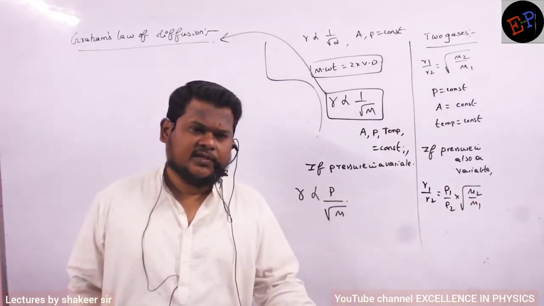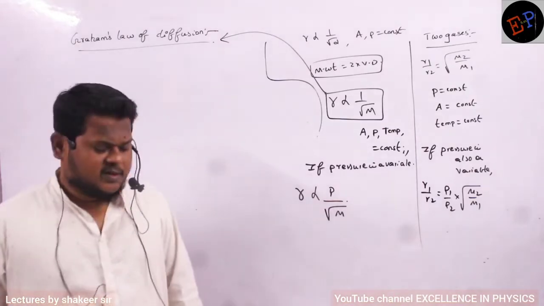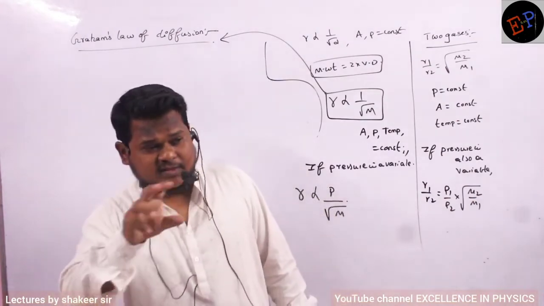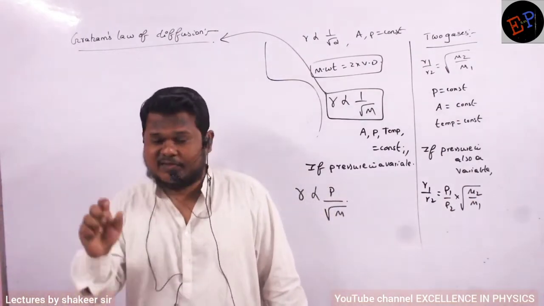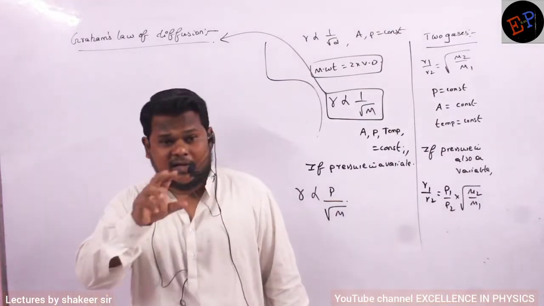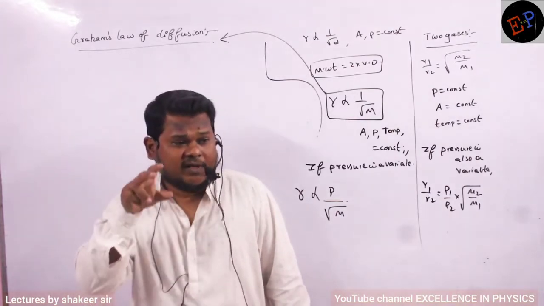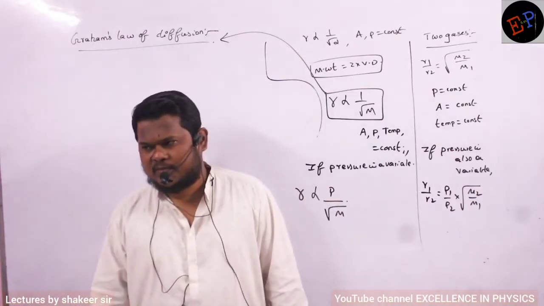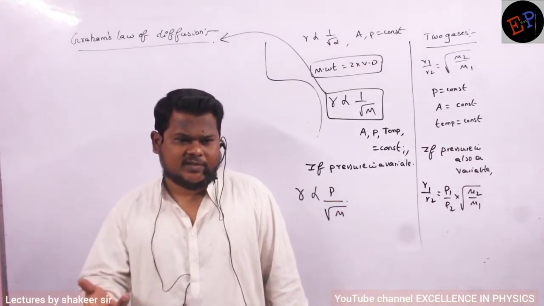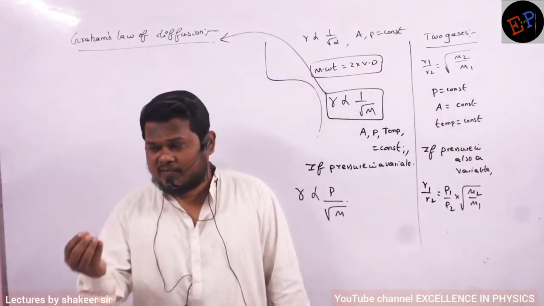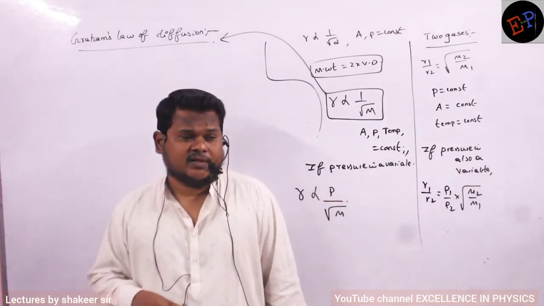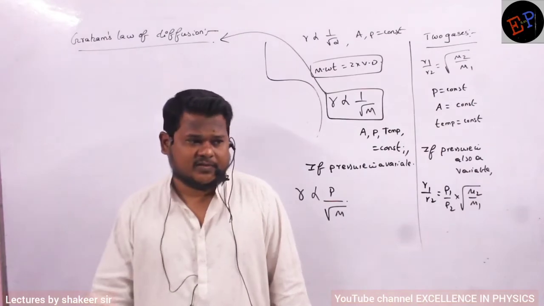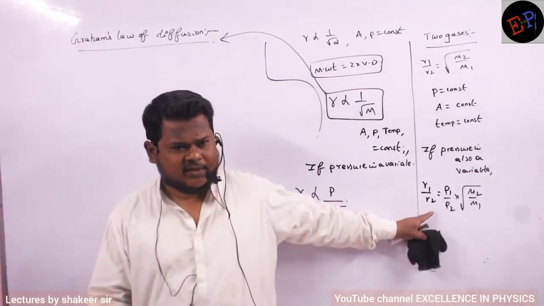Initial pressures remain the same, because we have already studied Avogadro's law. What is Avogadro's law? If you are taking containers of the same size, that is, the volume is the same, pressure is the same, temperature is also the same, then every container will have the same number of molecules. That is Avogadro's law. Similarly, if volume, temperature and pressure are the same, it means the number of moles of the gas should also be the same. So if the number of moles is the same, then pressure is a constant for both of them. Then you need not use pressure here. Are you able to understand the difference?